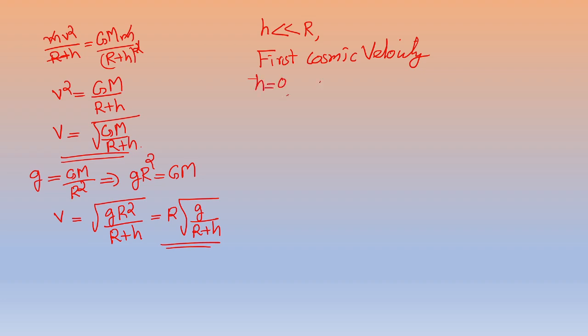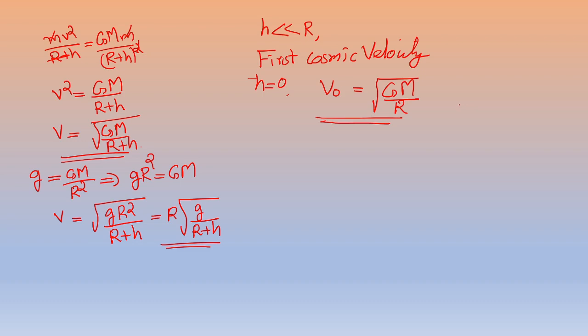Then the first cosmic velocity v0 is equal to, substituting h equal to 0 in the first expression, the square root of capital GM divided by r plus h, so we can write capital GM divided by r. This is one of the expressions for the first cosmic velocity.